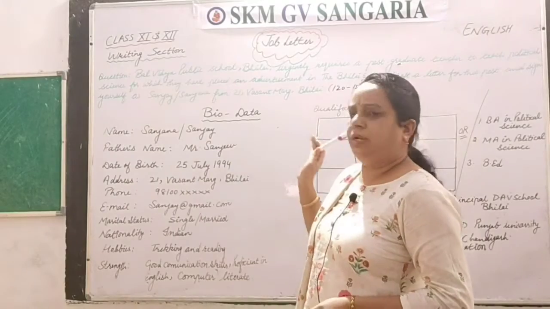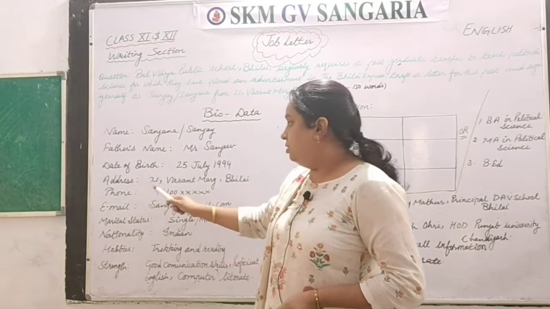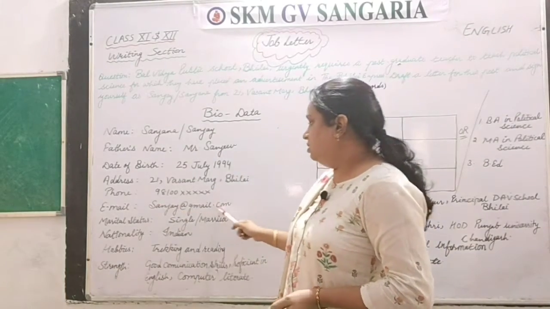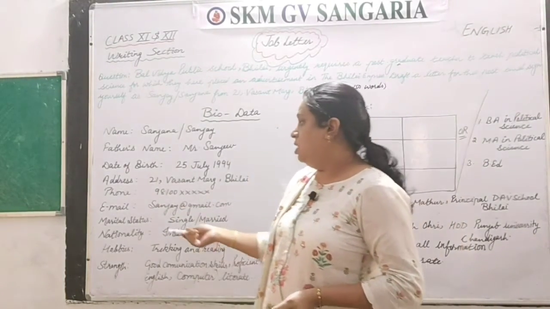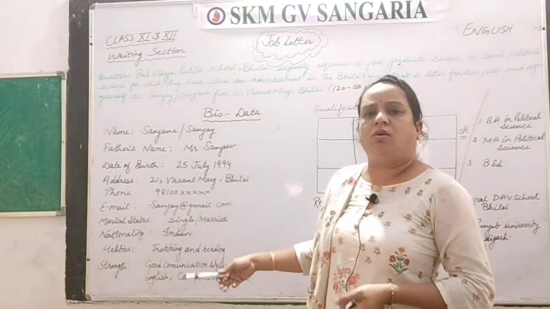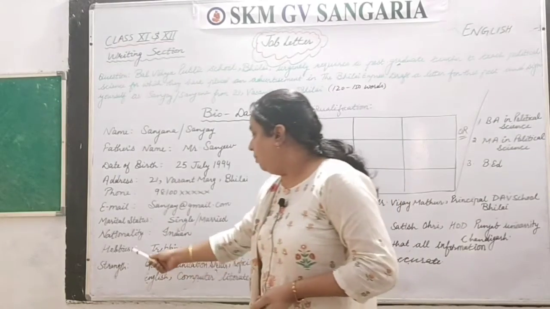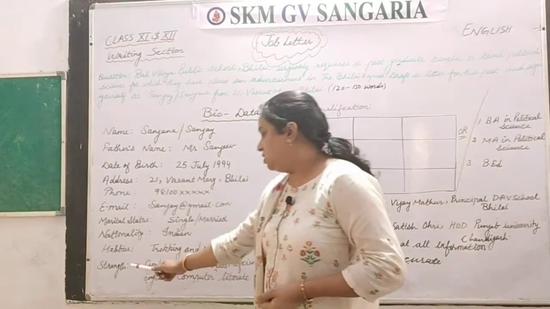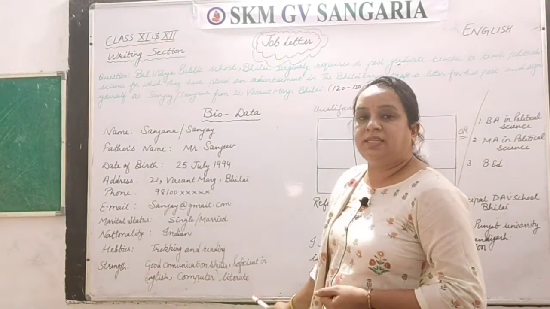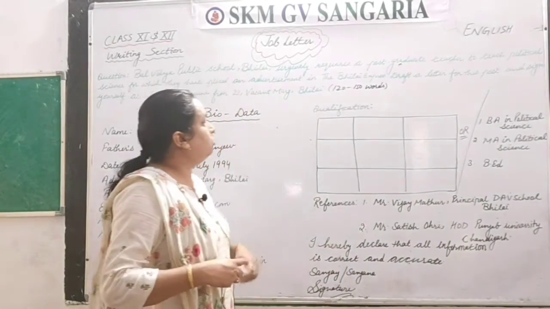Father's name, Mr. whatever you want to write. Date of birth, anything. Address, 21st Basant Marg, Bhilai, which is given to us. Email address related to this name you can create, that's it. Marital status, single or married, you can give anything. Nationality, Indian or whatever is your choice, but it should not look rubbish, you know. Hobbies, trekking and reading. Strength, good communication skills, proficient in English and computer literate, right? Means the person is having computer knowledge also.